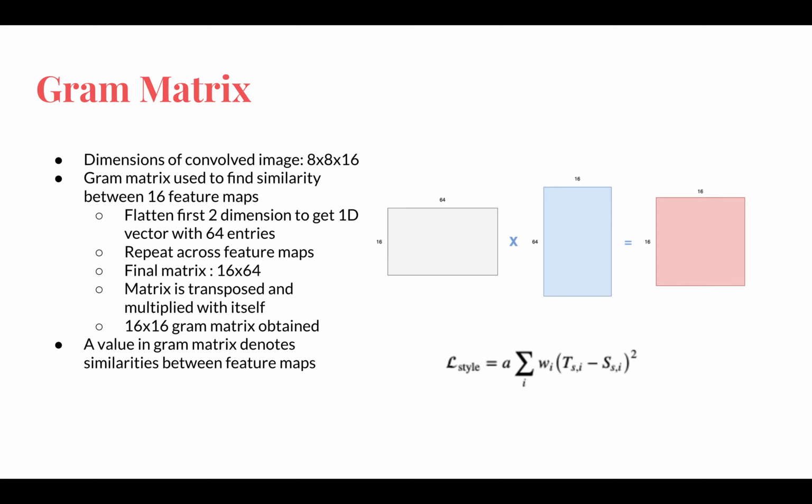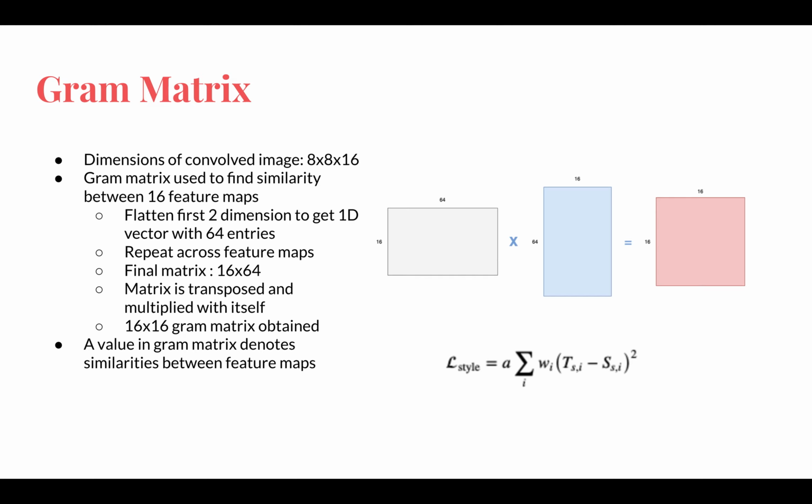Let's take a look at how the gram matrix is formed. Let's take an example of a convolved image of dimension 8 by 8 by 16, where 16 is the number of feature maps. The gram matrix is used to find similarity between these 16 feature maps. To do that, we first flatten the first two dimensions of the image to get a 1D vector with 64 entries. We repeat this across all the feature maps.